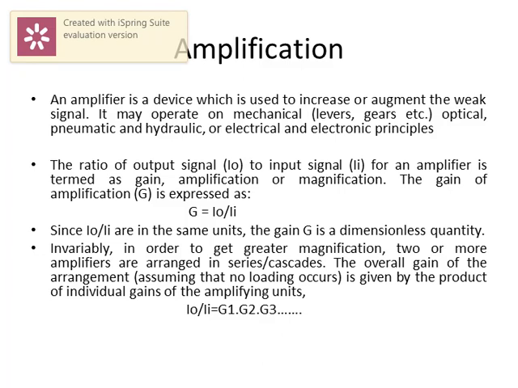In order to get a greater magnification, two or more amplifiers are connected in series, or cascaded. The overall gain of a series or cascaded arrangement is given by the product of the individual gains of the amplifying units. That is, output signal divided by input signal, I0 by Ii, is equal to the product of the individual gains of the system, G1, G2, G3, and so on. So this is about the definition of amplification.